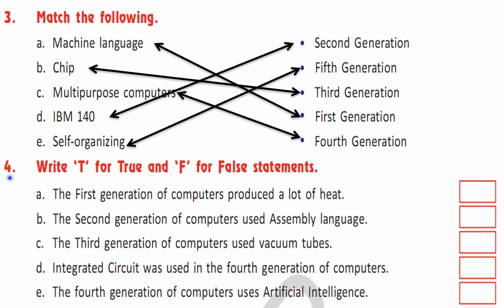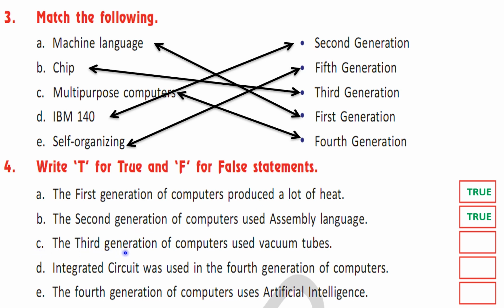Fourth exercise, true and false statements. A. The first generation of computers produced a lot of heat. This is true. Why? Because first generation of computers were very bulky. They consume a lot of electricity. That is why they produced a lot of heat. So this statement is true. B. The second generation of computers used assembly language. Yes, this statement is true.